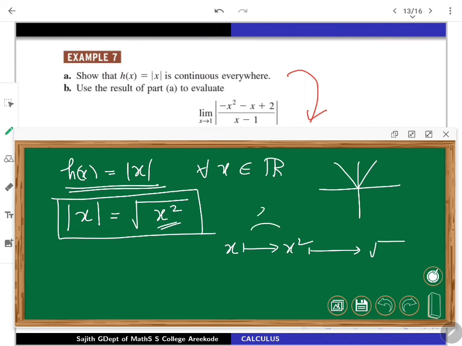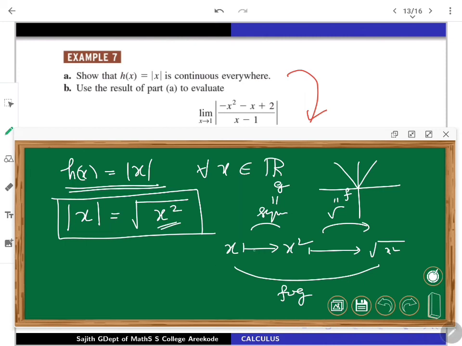So first the squaring function, then the square root function. The squaring function can be taken as g, and the square root can be taken as f. Then ideally you are working with f∘g. So now discuss what is happening.